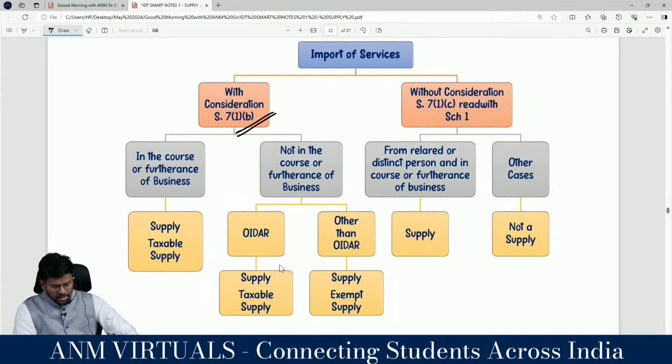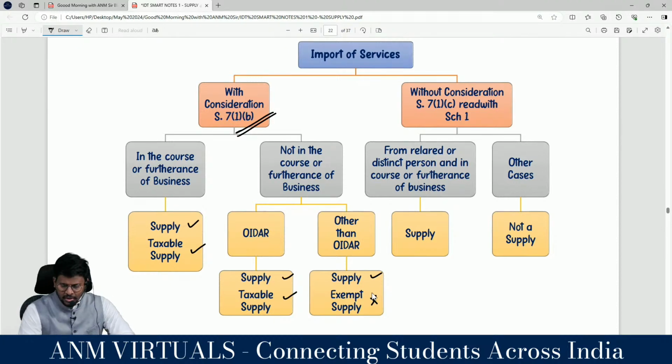Correct? Yes, sir. If it is in the course or furtherance of business, it is a supply. But if it is not in the course or furtherance of business, you have to check whether the service is an OIDAR service. If it is an OIDAR service, it is a supply, and if it is other than OIDAR services, it is a supply but not a taxable supply, but an exempt supply.